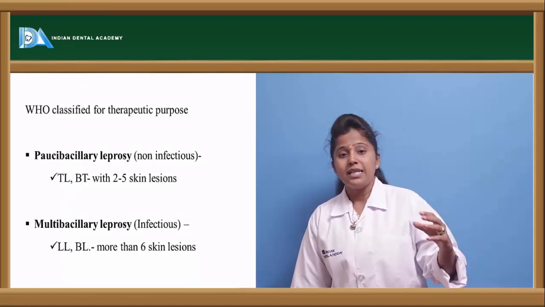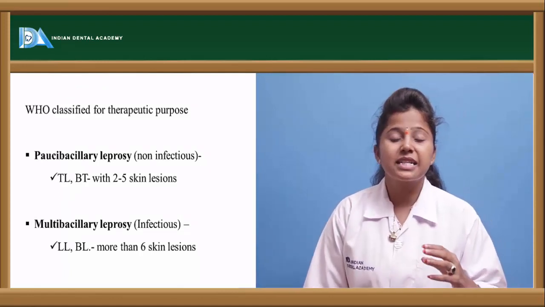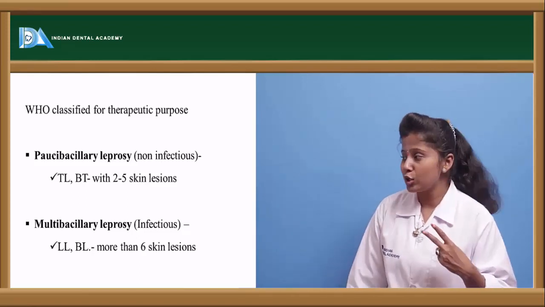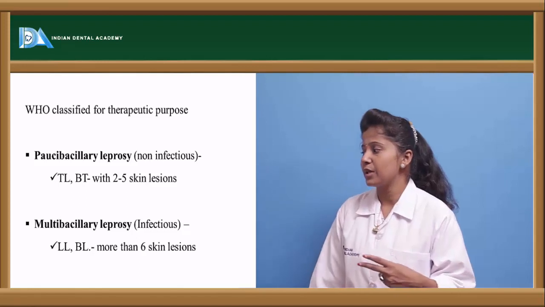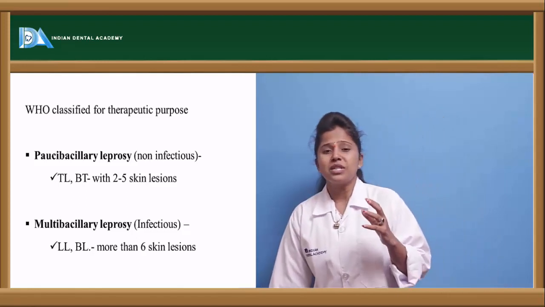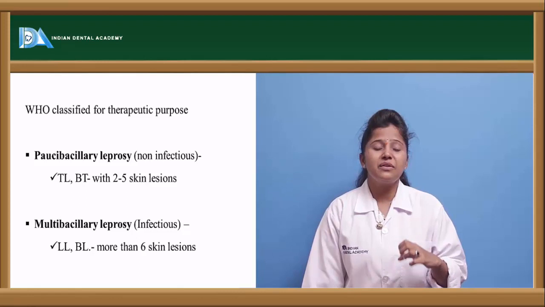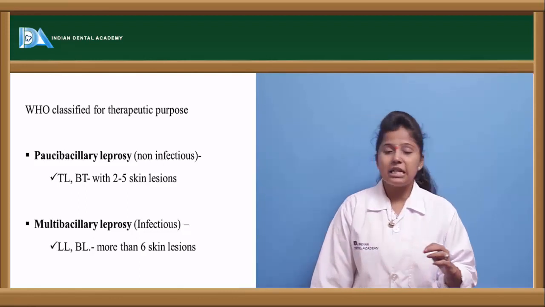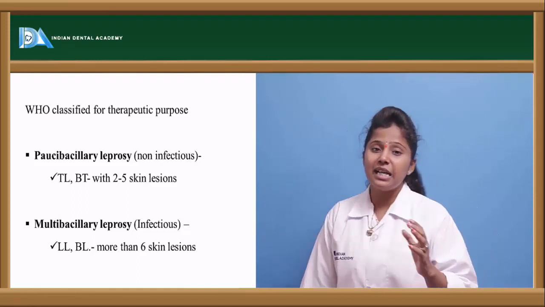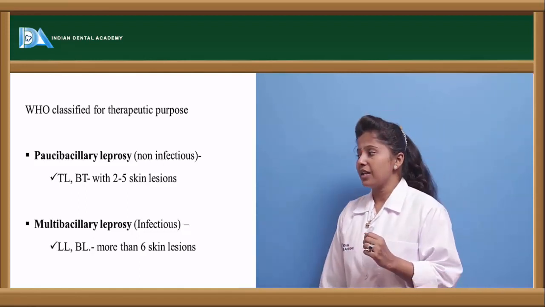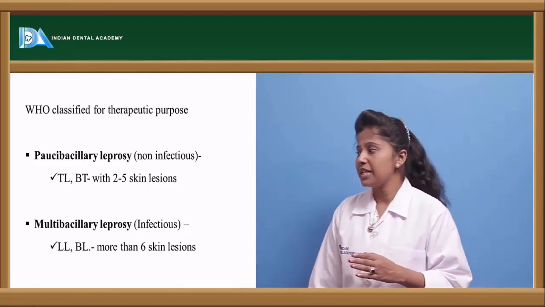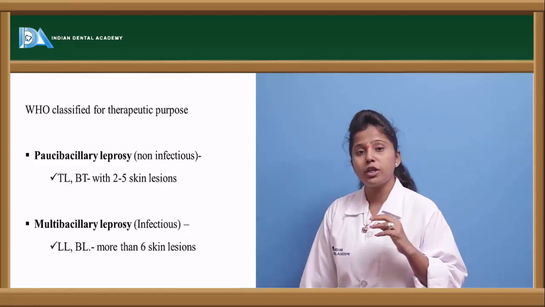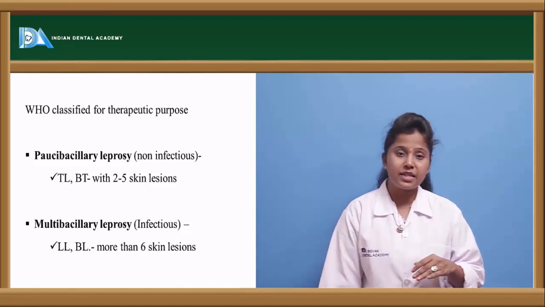Apart from that, the WHO, World Health Organization, has given another classification for the division of leprosy. It is given as two: paucibacillary leprosy and multibacillary leprosy. Paucibacillary leprosy is a non-infectious type of disease, not that much infective, whereas multibacillary leprosy is highly infectious. In paucibacillary, we see tuberculoid leprosy and borderline tuberculoid leprosy; these two come under the paucibacillary type.